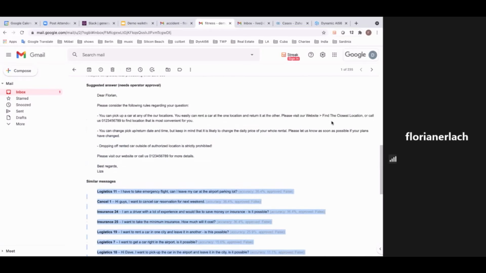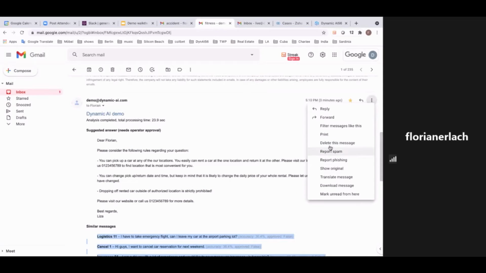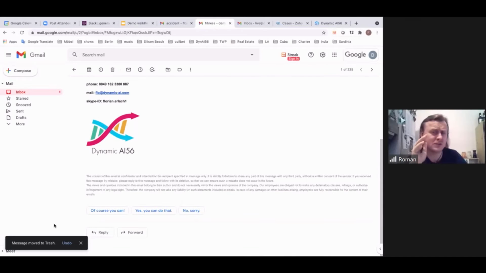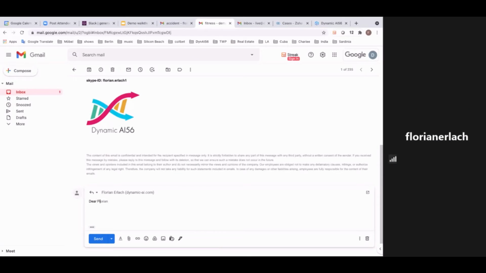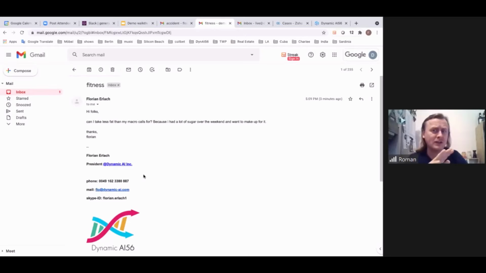So I would say we train it now. What's important is that you see the accuracy is already low, and the system already gets it. It's something unique. The system is already trying to ask the operator to approve this.